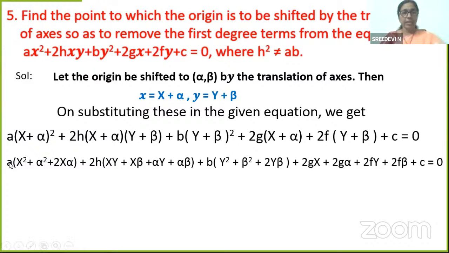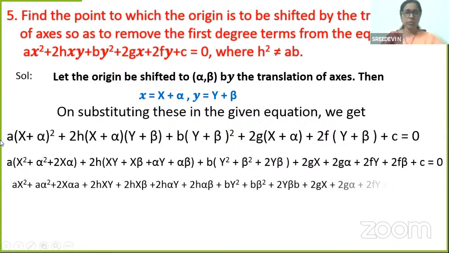So, let's see. a x square plus a alpha square plus 2a x alpha, or 2a alpha x, whichever order you want to write, not a problem. Usually we write the constant first. Then 2h xy, 2h x beta, 2h alpha y, 2h alpha beta, b y square plus b beta square plus 2b y beta plus 2gx plus 2g alpha plus 2fy plus 2f beta plus c is equal to 0.